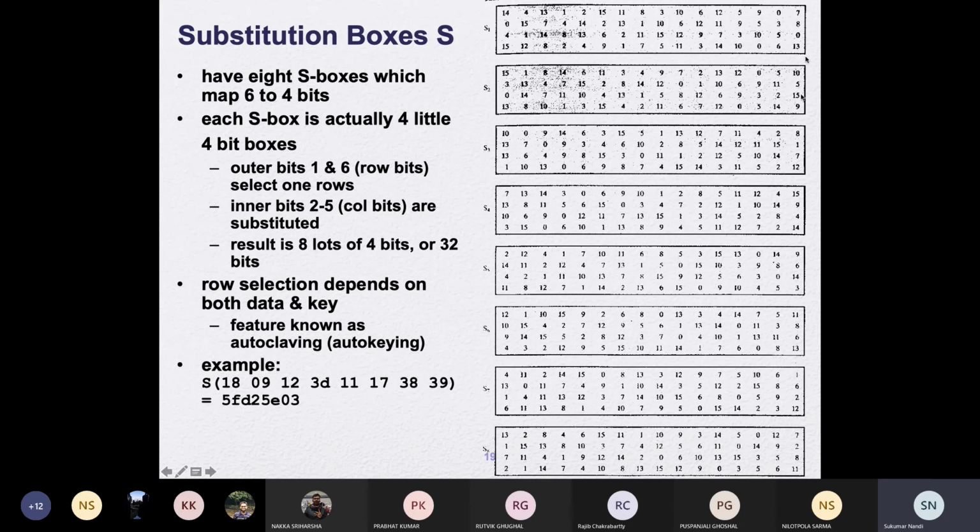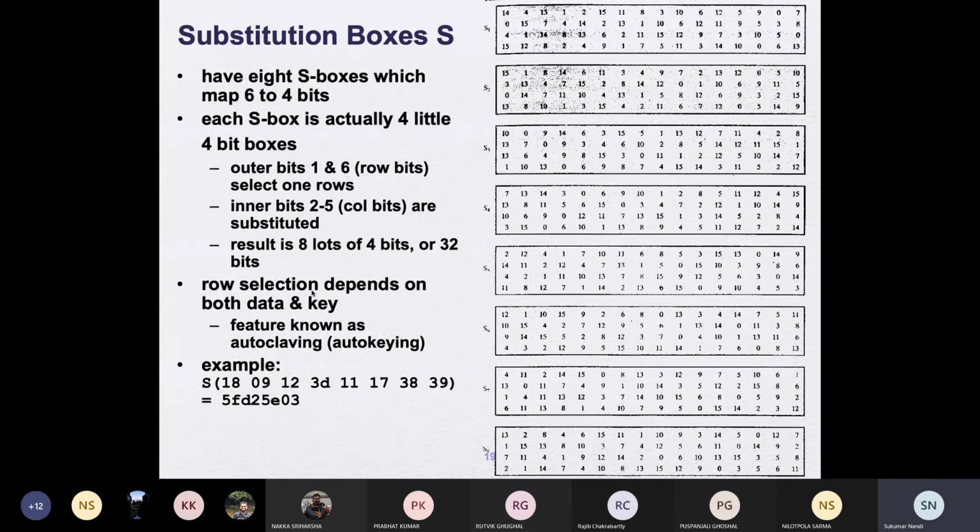If you look into this, these are the 4 rows, and the 4 rows can be defined by 2 bits, and the other 4 bits represent which column we have to follow. So the outer bits 1 and 6 select one of the rows. The inner bits 2 to 5 select one of the columns.